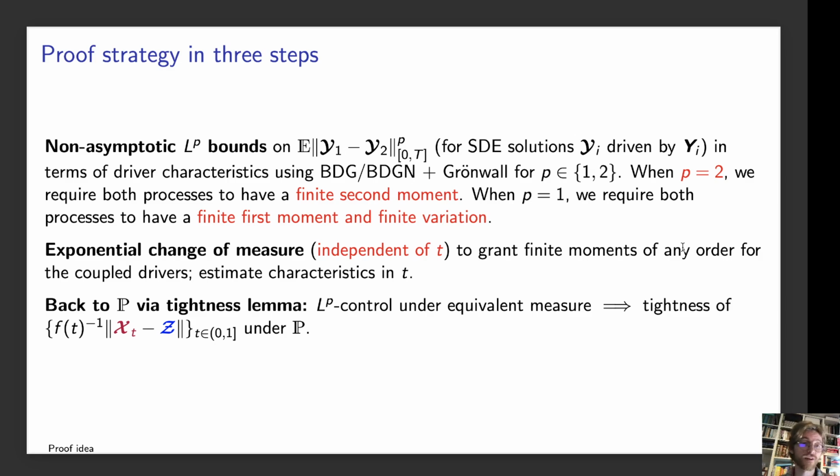So here we have exponential change of measure. We construct some exponential change of measure, which is completely independent of t, which grants us as many moments of any orders we would like. And then we estimate the new bound in the characteristics in t. Okay, and then we can use this exponential change of measure to go back, because we have some Lp control under equivalent measures, and that gives us exactly the tightness under our original P.